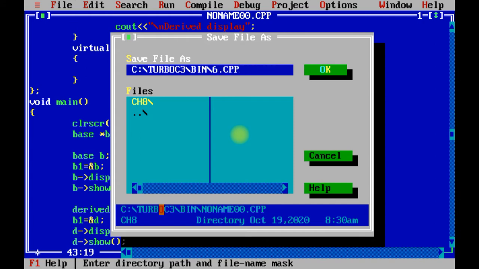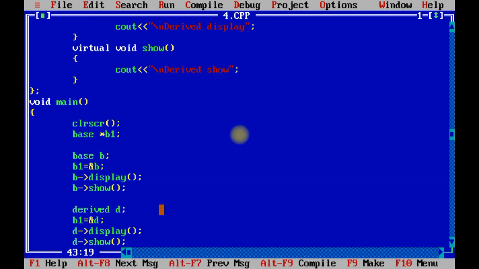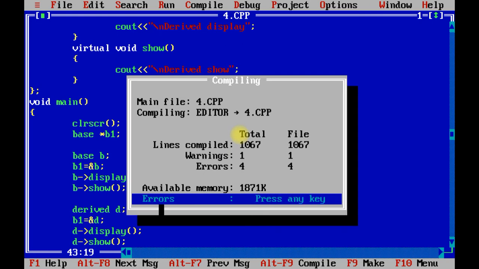I think this is program number 4. Because the first program was referred to as pointer to object, the second is called pointer to derived class, the third is called this pointer. So this is the fourth program, which is based on the virtual function. Now first of all we will see the output, then we are going to discuss the program.